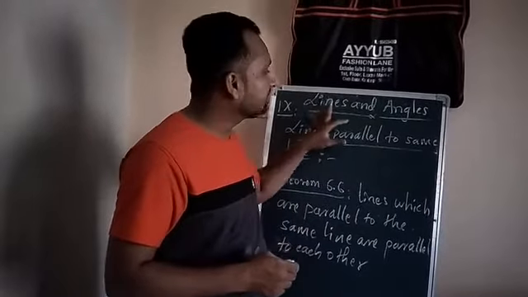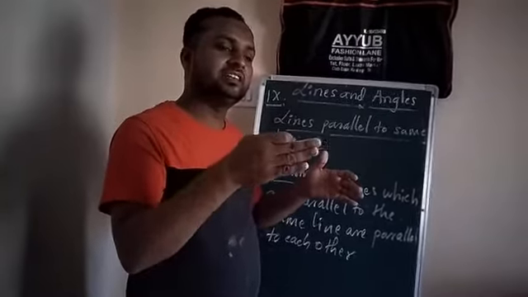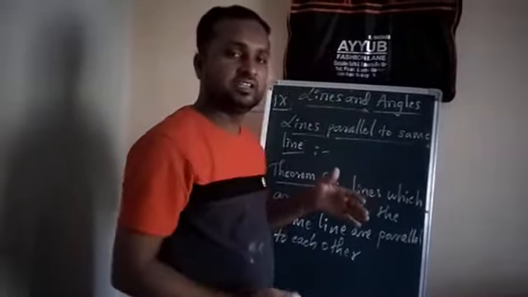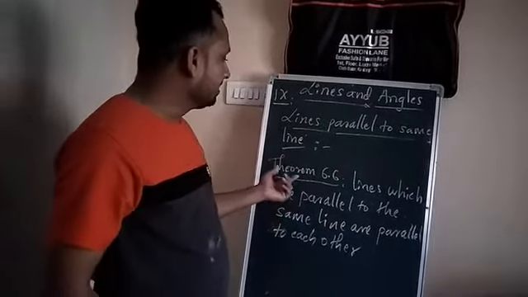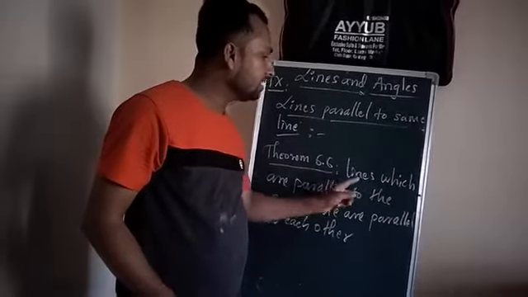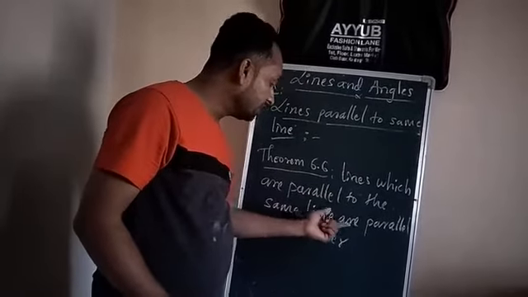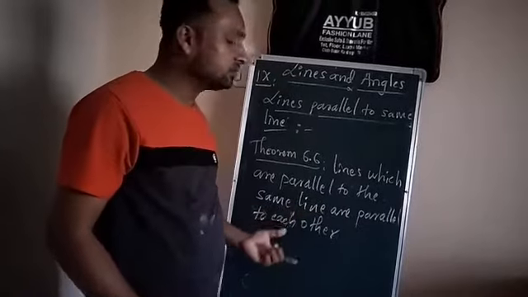Subheading: lines parallel to the same line. Suppose a transversal is intersecting three or four parallel lines. What about the corresponding pairs of angles here? Now one theorem is there. Theorem 6.6 says: lines which are parallel to the same line are parallel to each other.